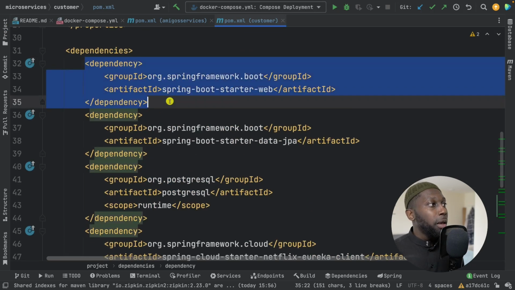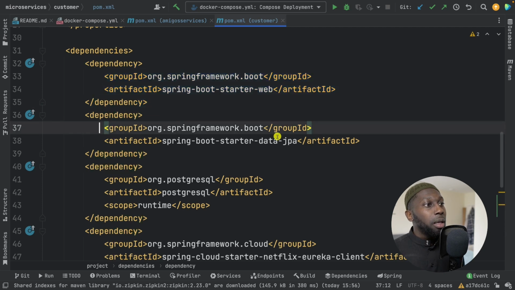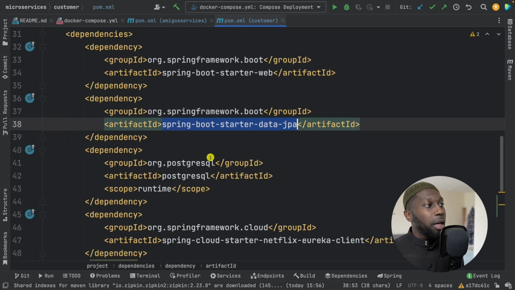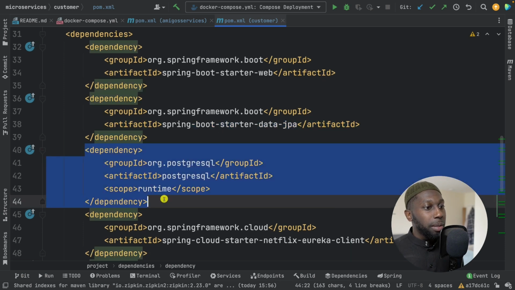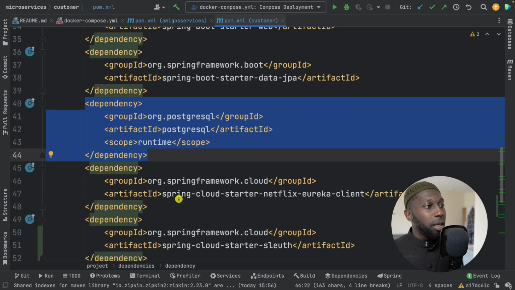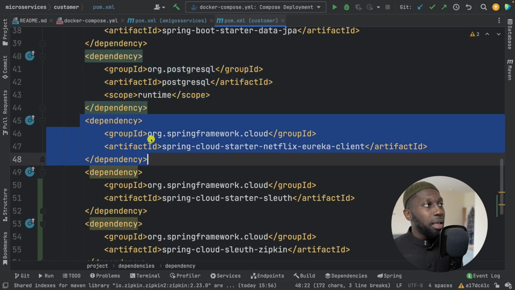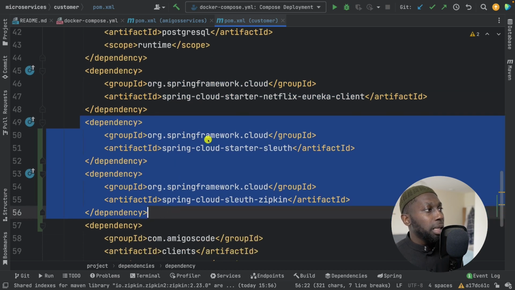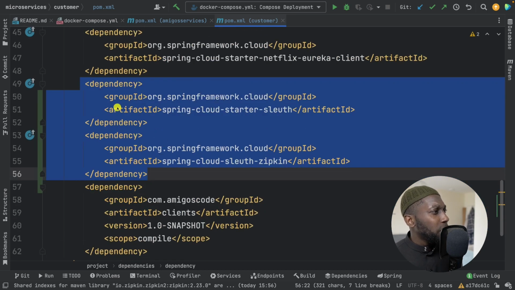So here I want to basically build a RESTful API using Spring Boot Starter Web. Also, I want to use Spring Data JPA in here. And I'm using also Postgres. And also in here, this is me saying that this microservice will be a client when we connect to our Eureka server. And also we are basically saying that we want Zipkin and Sleuth. And I think maybe we don't have to include this because I already defined it in the dependencies tab.